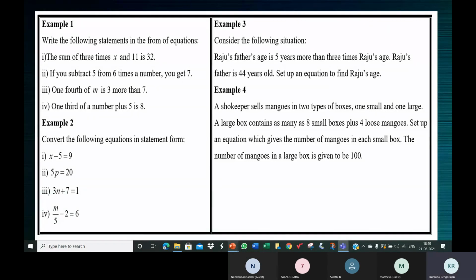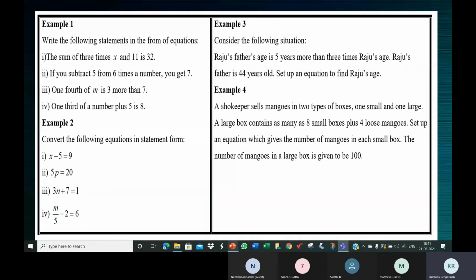In one large box, totally there are 100 mangoes. How many mangoes are there in the small box? We don't know. So X. If you open one small box, how many mangoes are there? Now we don't know, so let it be X.